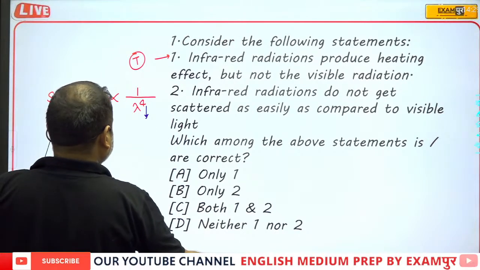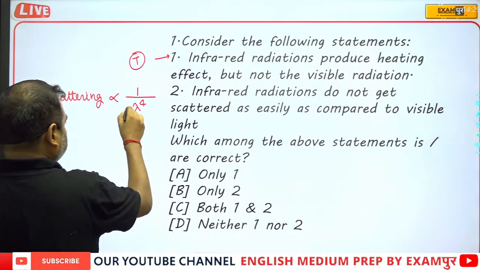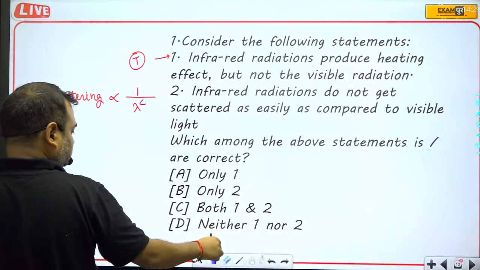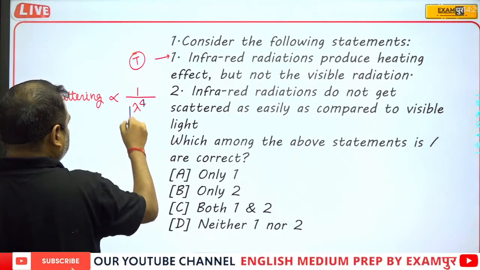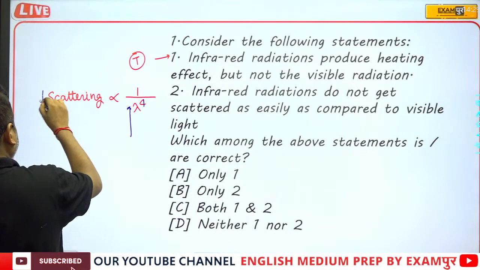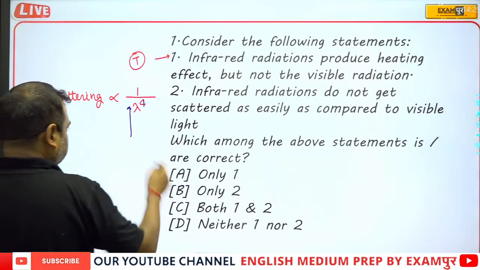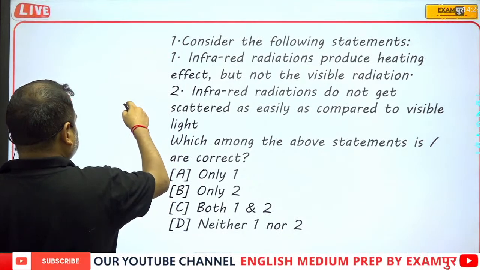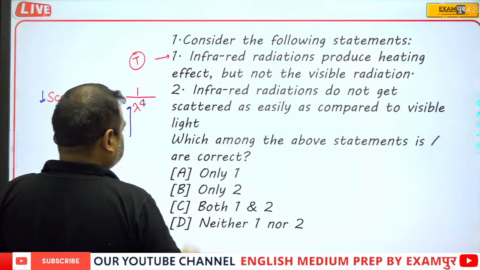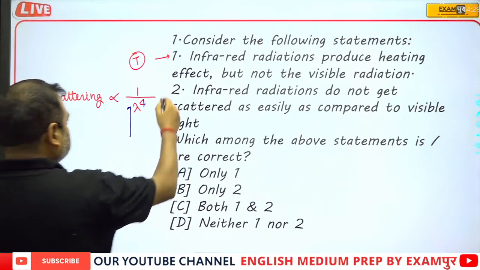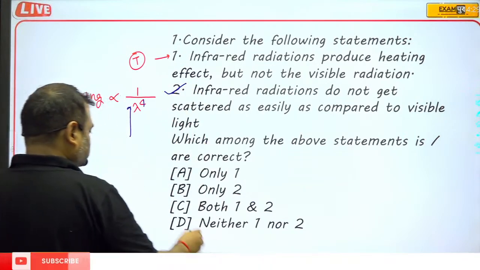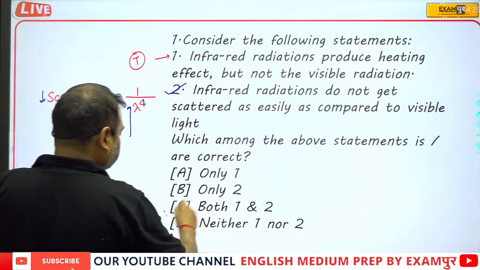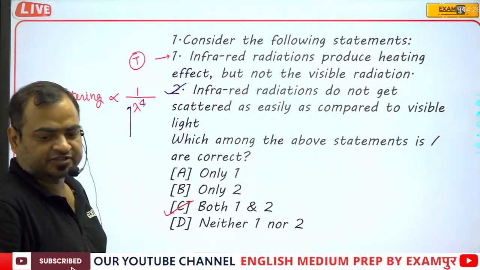But if the wavelength is very, very high, then obviously the scattering will be very low. So here it will be the correct answer. So which one will be the correct answer? The second one is also true. So here we can see that 1 and 2 both are correct, and hence option C is the correct answer.